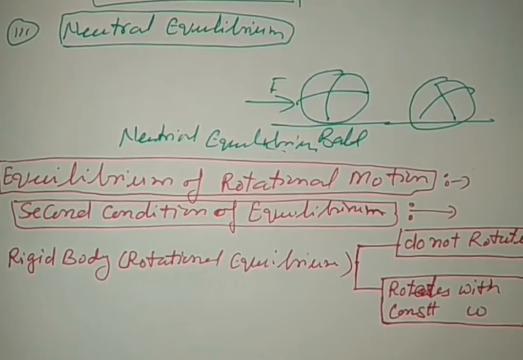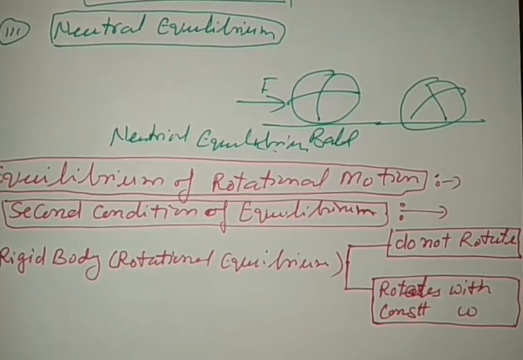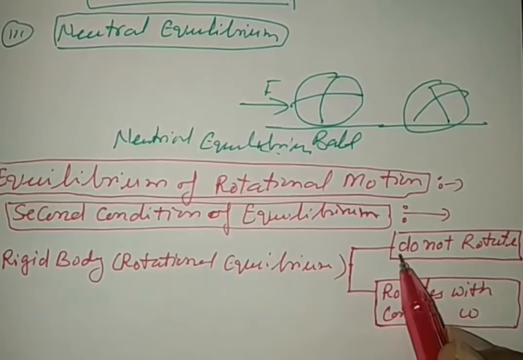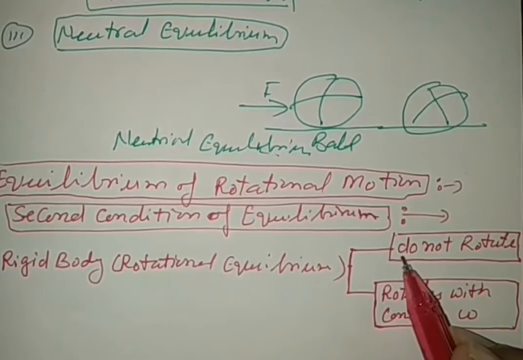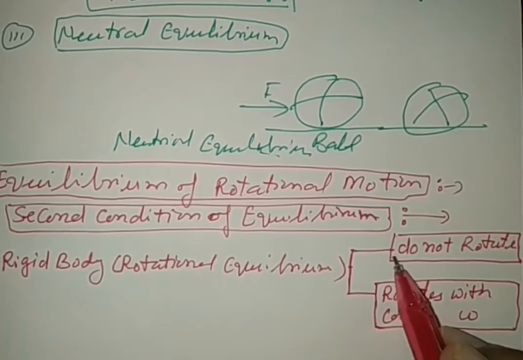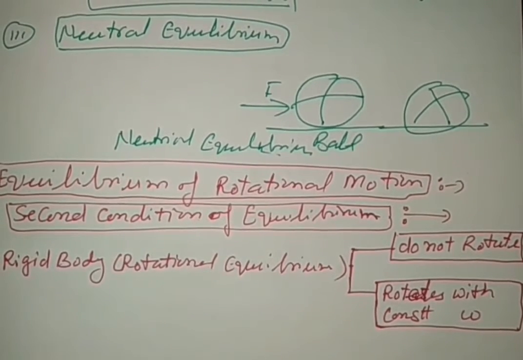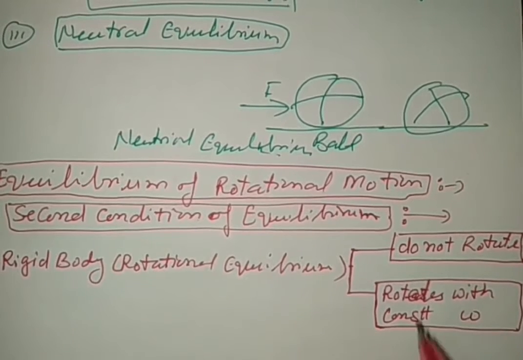So there are two conditions for rotational equilibrium. A body is ready to rotate but does not rotate, said to be in equilibrium, or rotates with constant angular velocity.